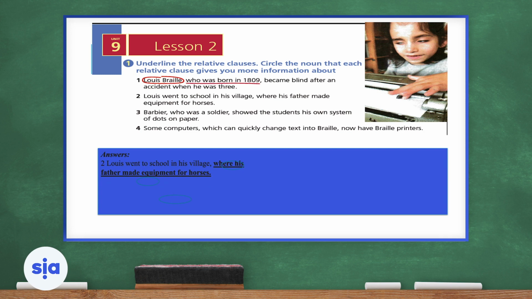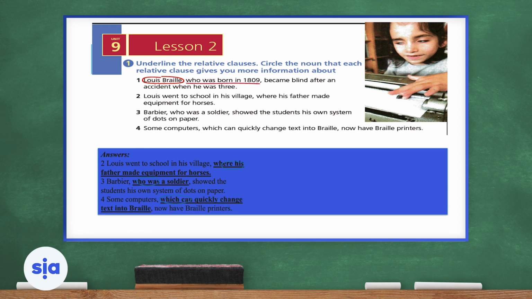Now let's go to number 3. Barbier, who was a soldier, showed the students his own system of dots on paper. In this case, what is our subject? Of course, it's Barbier, so we will circle Barbier, and then we will underline the relative clause, who was a soldier. How do we know the relative clause? We'll ask ourselves which piece of information is extra here. If we remove it, it will not affect the meaning of the sentence. Then we know that this is the relative clause.